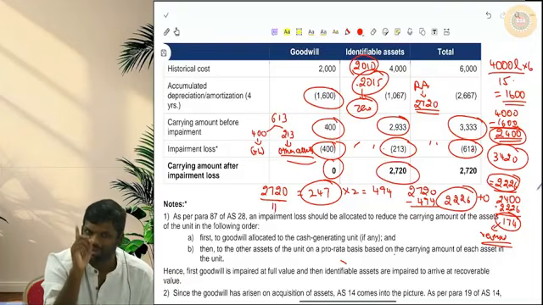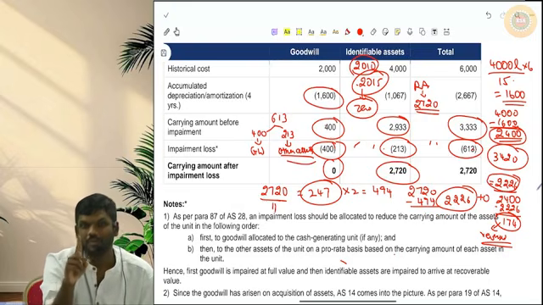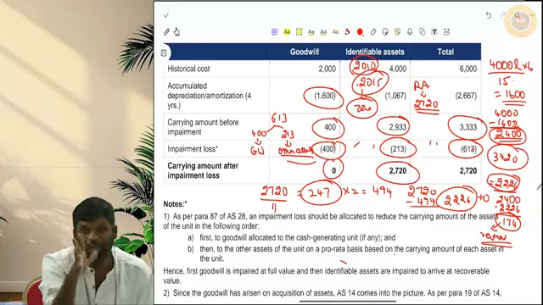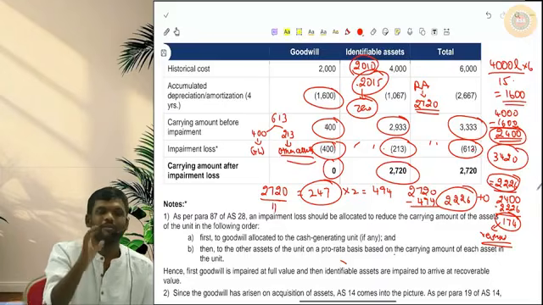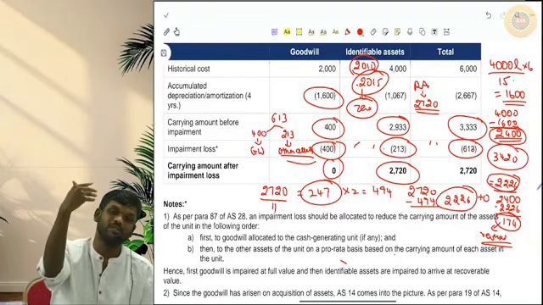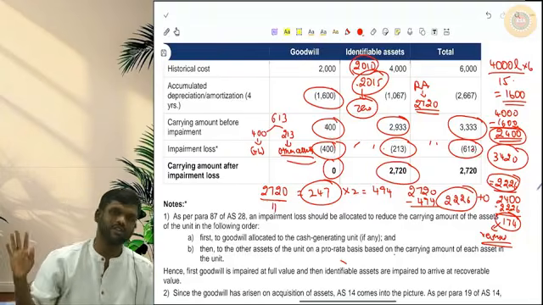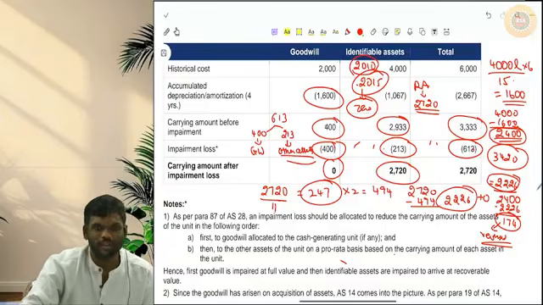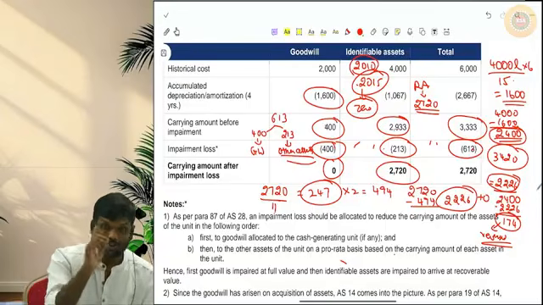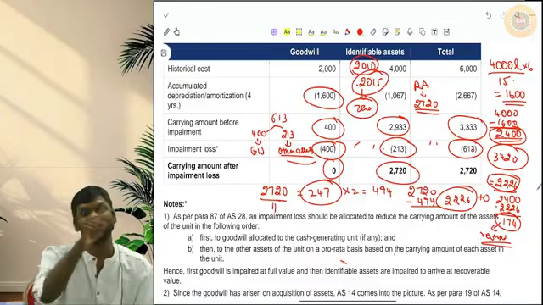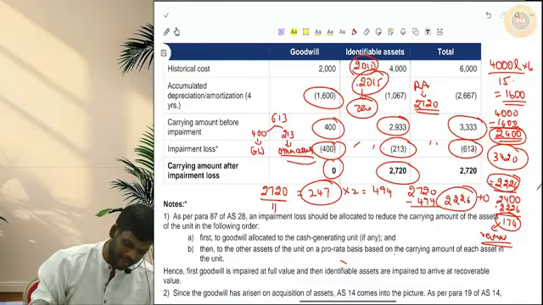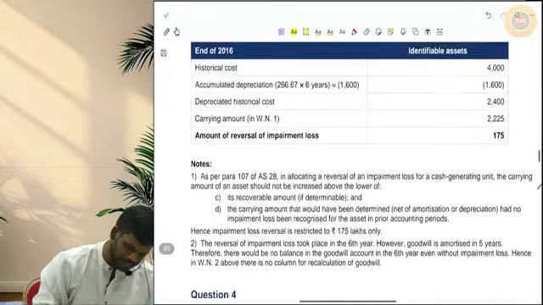Okay. So that one point is very important. That one point is after reversal of impairment loss, the carrying amount should not be more than the value had there been no impairment loss. So here goodwill, even though there is no impairment loss, it would have been 0 itself by 2015. So now also it is 0. Nothing can be reversed in respect of goodwill. Guys, ensure you practice this sum. This will help in revising both charging impairment loss and also reversal of impairment loss. Okay.